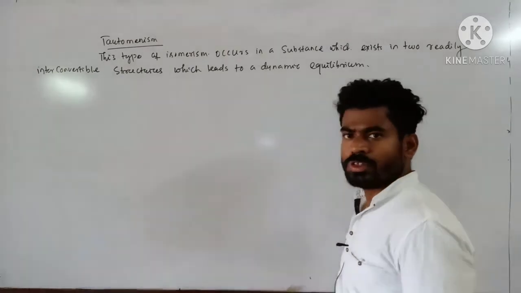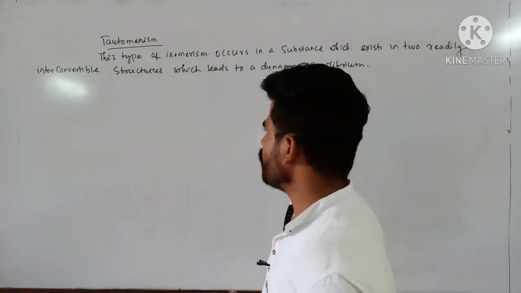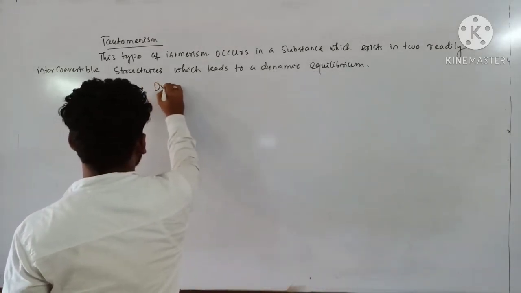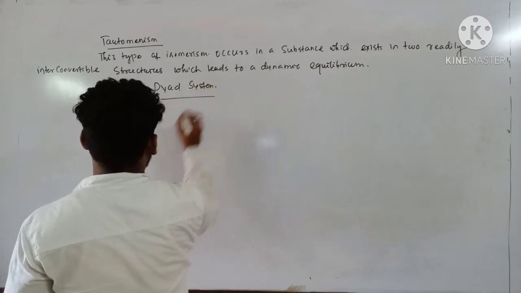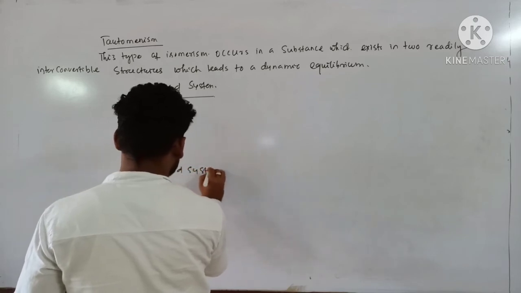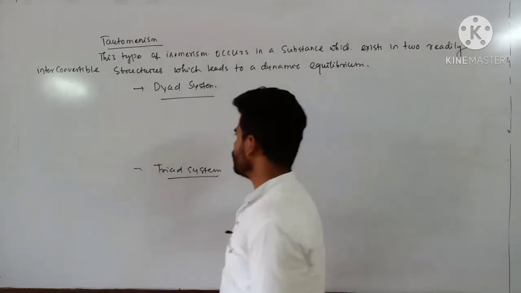Clear? So tautomerism is just shifting of atoms in the molecule. Broadly, one is a dyad system and another one is a triad system. How do you see the migration takes place?